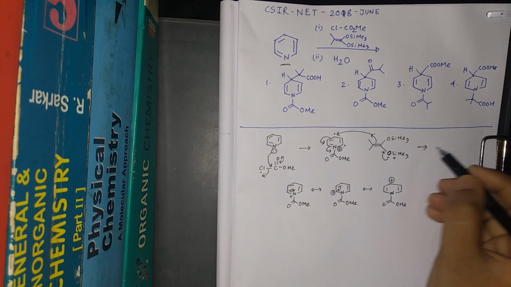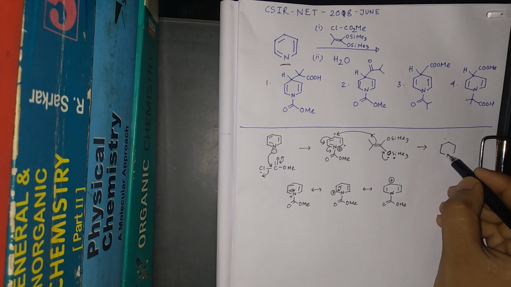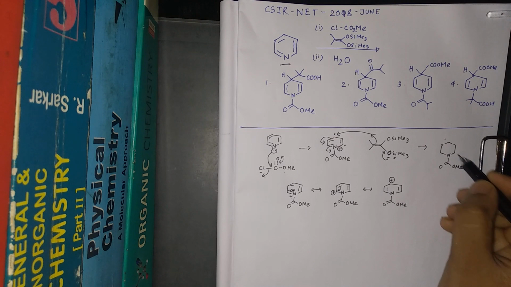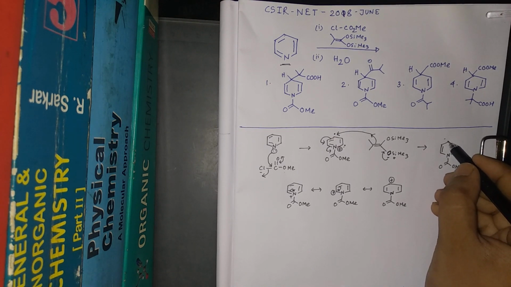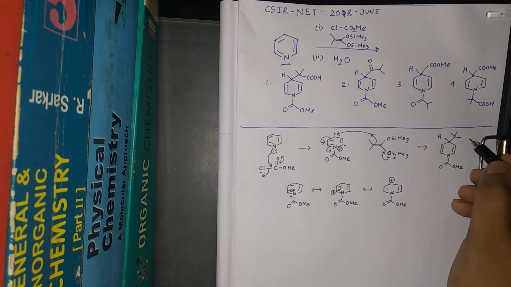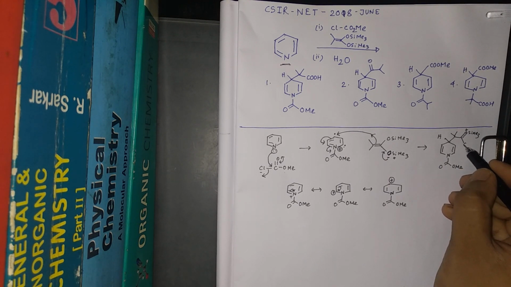So this will form this one, N C double bond O OMe, and here this will come like this, and H, and this one will come like O double bond O SiMe3, positive charge on the oxygen, and O SiMe3.